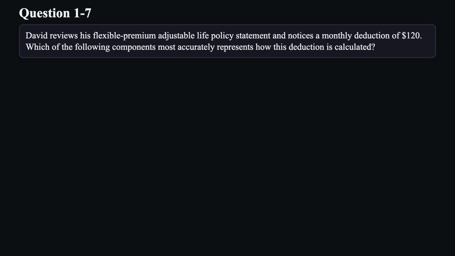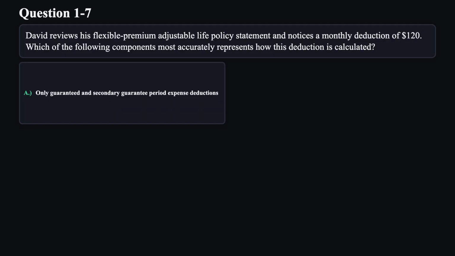Question 7. David reviews his flexible premium adjustable life policy statement and notices a monthly deduction of $120. Which of the following components most accurately represents how this deduction is calculated?